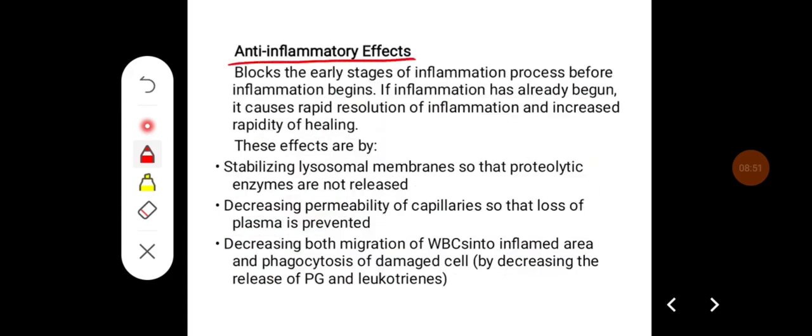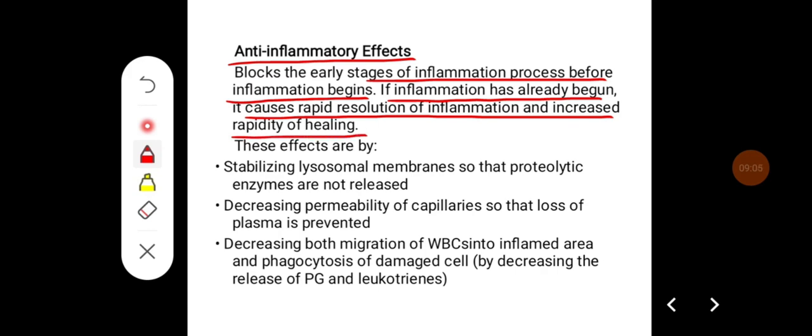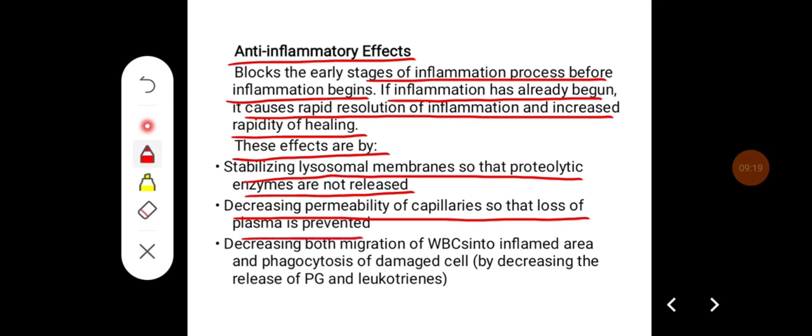Its anti-inflammatory effects. It blocks the early stages of the inflammation process before inflammation begins. If the inflammation has already begun, it causes rapid resolution of inflammation and increased rapidity of healing. It stabilizes the lysosomal membranes so that proteolytic enzymes are not released. It decreases the permeability of capillaries so that loss of plasma is prevented. It decreases both migration of WBCs to the inflamed area and phagocytosis of the damaged cells, and thus it decreases the release of prostaglandins and leukotrienes.